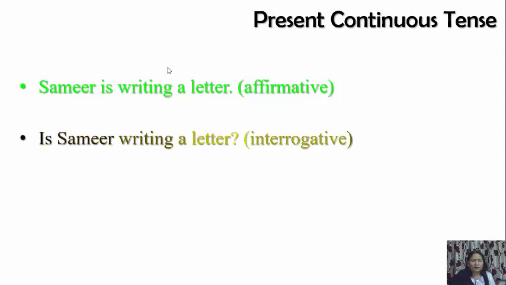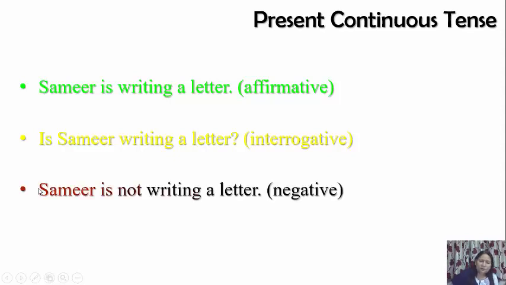Is Samir writing a letter? Look at this now. Is Samir writing a letter? And if we have to make it negative, very simple: Samir is not writing a letter. Okay, Samir is not writing a letter. So this is present continuous where we have singular subject.